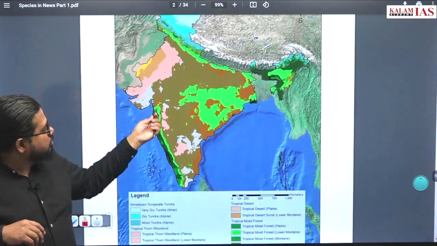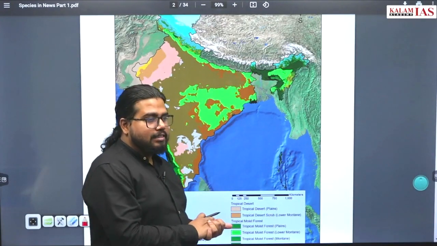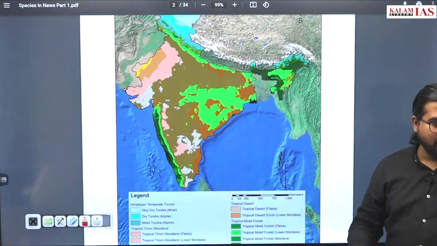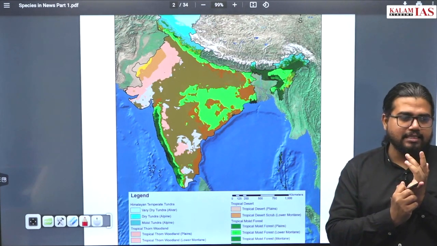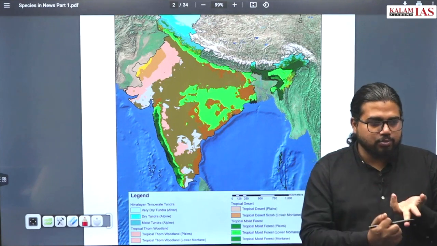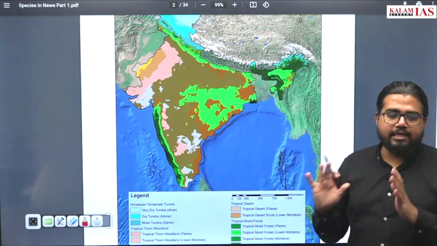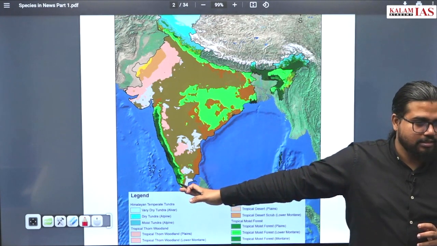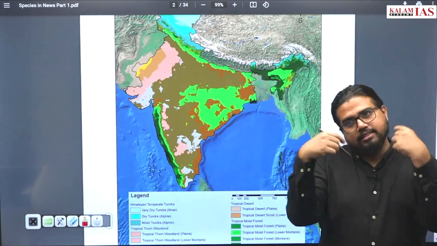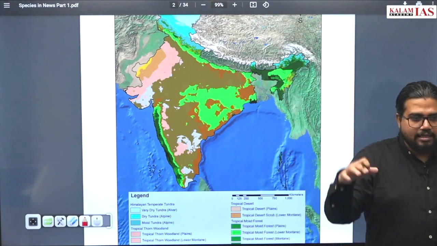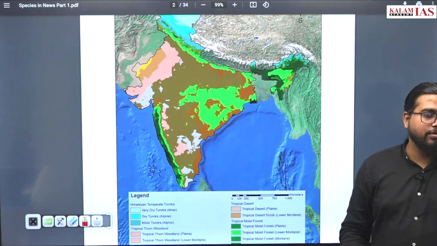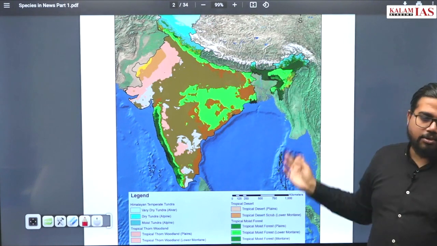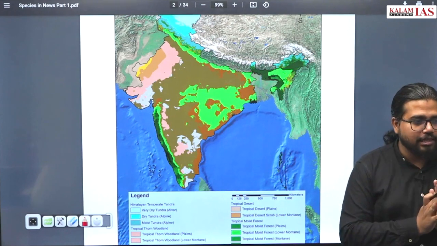So that is all about tropical rainforest. Next important part: one more thing is, if a question asks about a new species, at least if you can identify whether this species is an insect or a butterfly or a spider. If new species are being formed, there is a very high chance that the species is coming from tropical rainforest. From the name of the species, you identify this can be a spider or this can be an insect. The new insects which we found mostly come from the Western Ghats or Northeast India or Andaman. These three areas are hotspots for these kinds of discoveries.